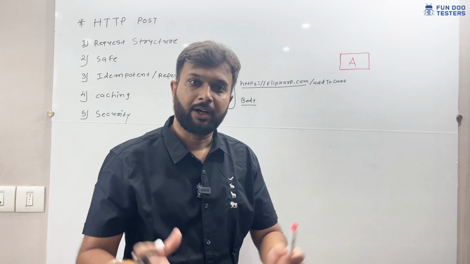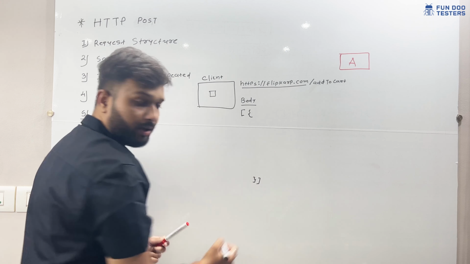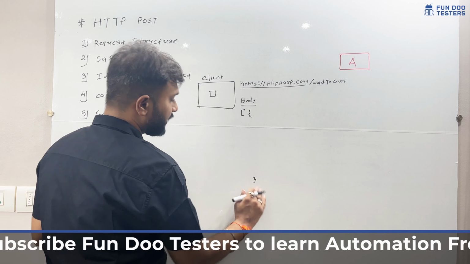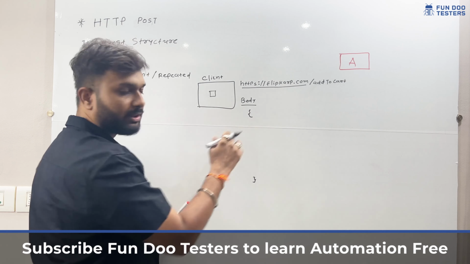So how will JSON look? For example, this is the information of a product. JSON will always start with curly braces. Here, let's say we are adding some information to the cart. We are going to pass a product ID, for example 23J579, and the name of the product, let's say iPhone. Apart from that, we are going to mention the price of the product. Since we are coming from the searching listing page, we are going to send a price, let's say 50,000, and later we have to add the quantity as well.